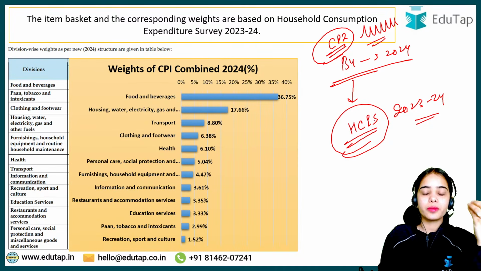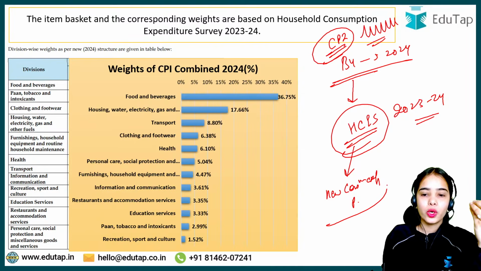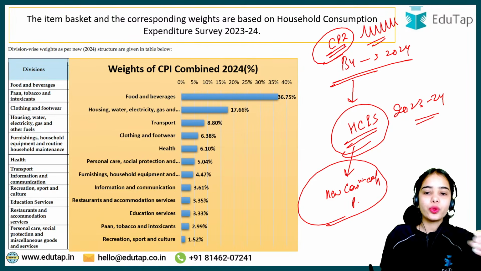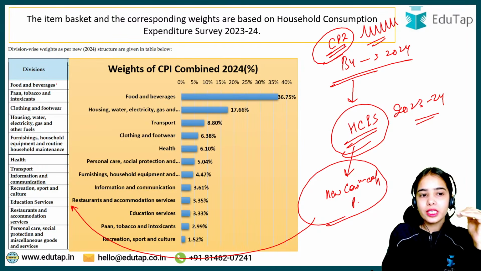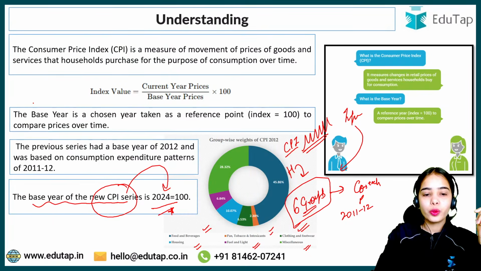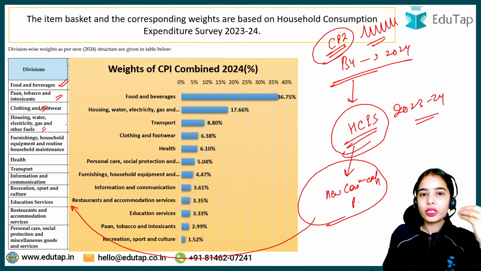And this household consumption expenditure survey shows us the new consumption expenditure pattern of the households, and this new pattern provides us the new basket of goods and services on which the households are spending. So households are spending on food and beverages, pan, tobacco, intoxicants, clothing and footwear, housing, water, electricity, gas and other fuels. Before we were only taking housing separately, but now we are taking the housing, water, electricity, gas, because